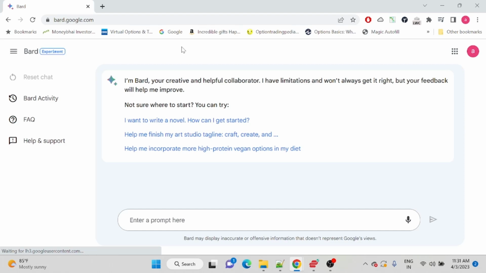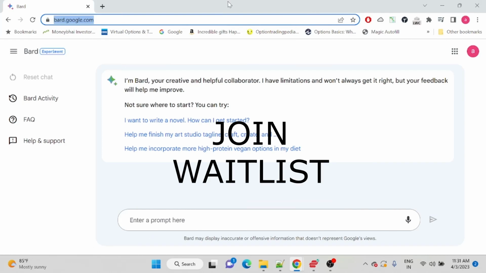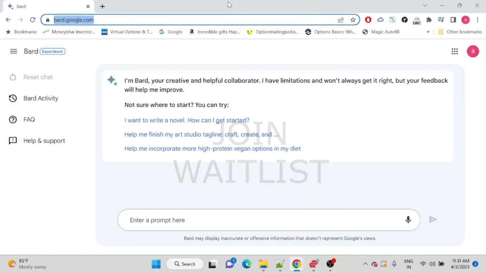So in that case, you can use a VPN and then ask for access. I have already asked earlier for a free month, that's why I'm directly getting the Bard version of the AI. But if you are a first timer, it will ask you to join the wait list. The wait is only two to three days, so you can just join it, and after two or three days you will get a mail that your Bard access is ready. Okay, so the first thing to notice here is Google Bard basically.